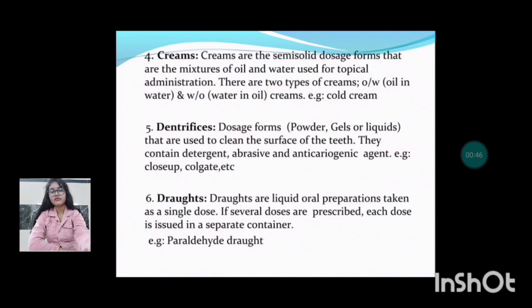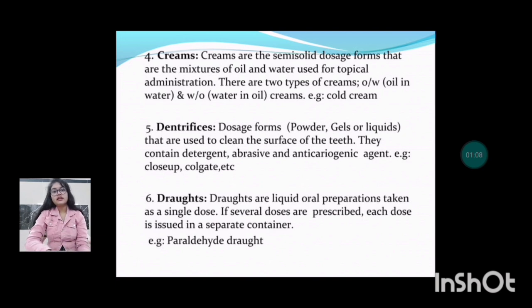vaginal. So first, local drugs include creams. Creams are semi-solid dosage forms that are mixtures of oil and water used for topical administration. There are two types of creams, oil in water and water in oil creams. Examples are cold creams. You can see these are the creams.